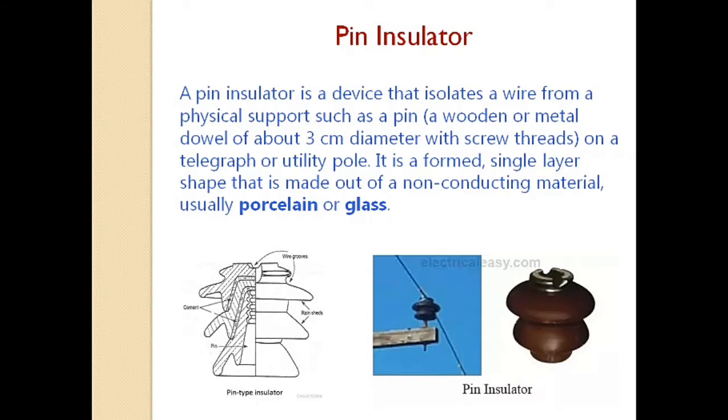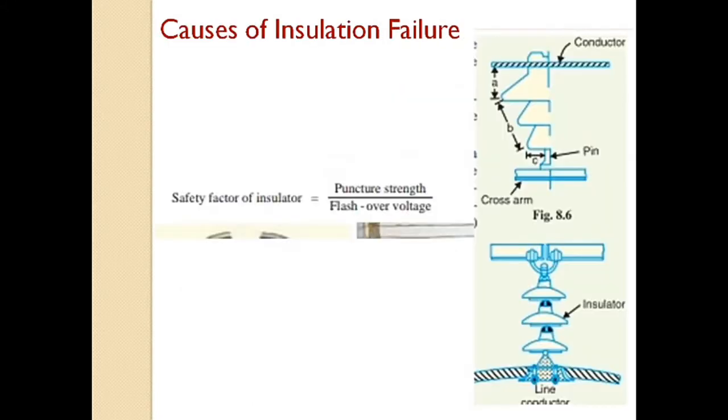Now pin type insulators are used for transmission and distribution of electric power at voltages up to 33 kV. But beyond 33 kV, the pin type insulator becomes too bulky and hence uneconomical.